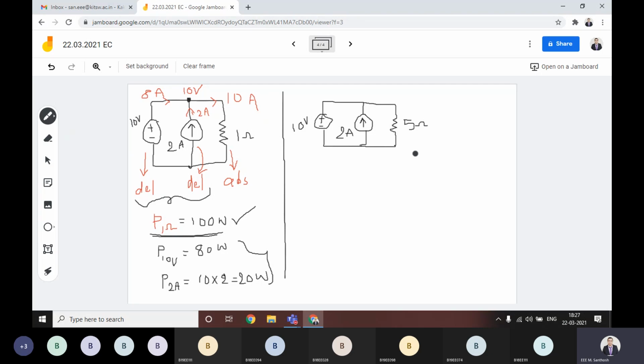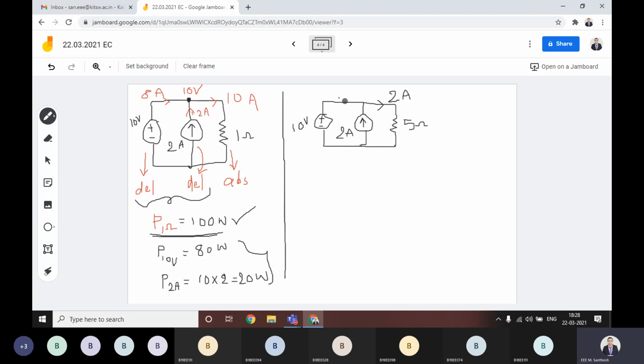Then how will you take in this case? We have taken this as delivering, and this one is neither absorbing nor delivering. Why? Because the entire value of the current we are supplying to this circuit, if it is going this side, that means 2 amperes is coming this side only.